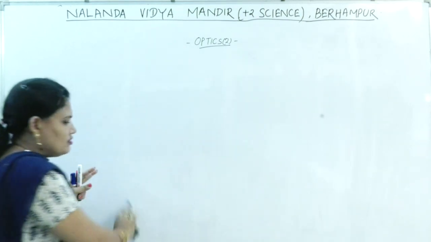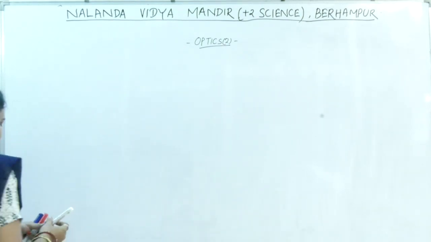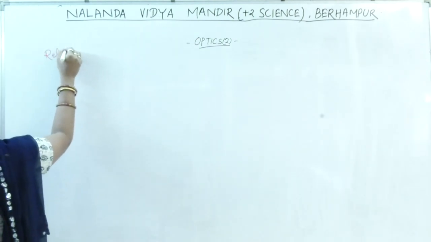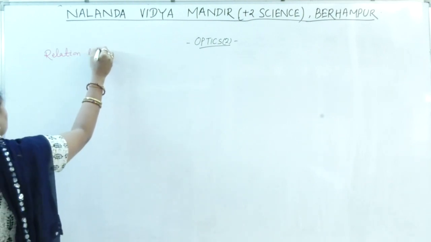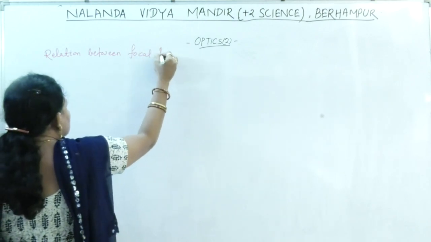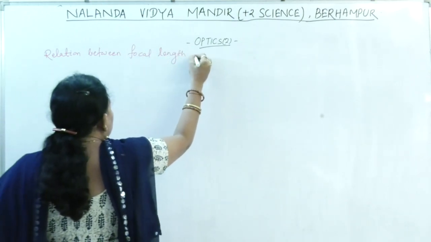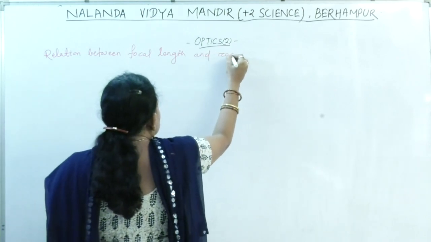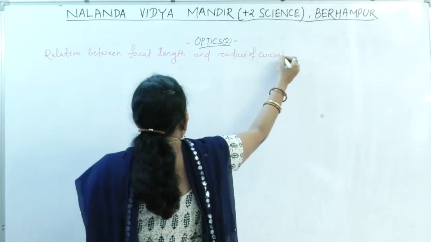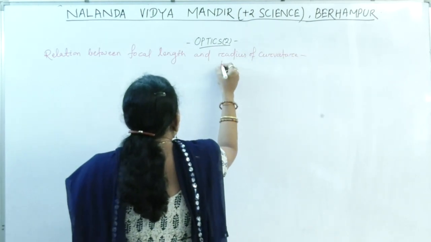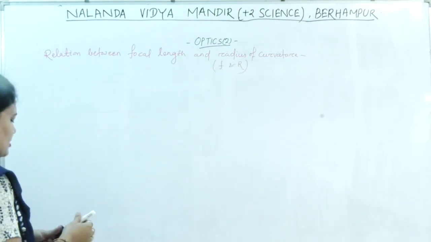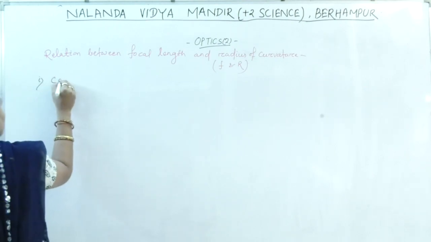So the relation between F and R. Let us first consider the concave mirror.